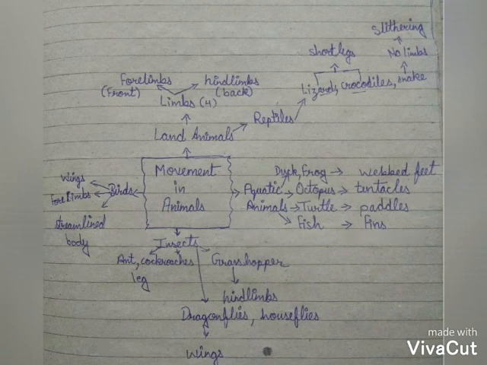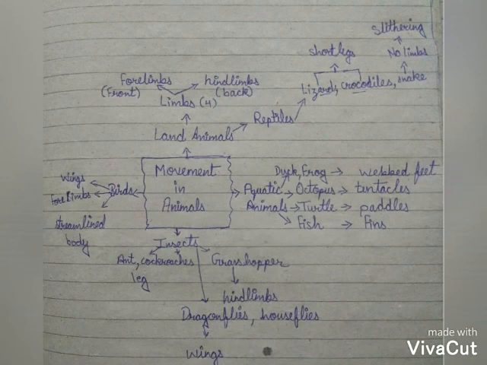Aquatic animals and amphibians: duck and frog use webbed feet, octopus uses tentacles for movement, turtle uses paddles, fish use fins. Insects: ants and cockroaches use legs for movement, grasshopper uses hind limbs, dragonflies and houseflies use wings.